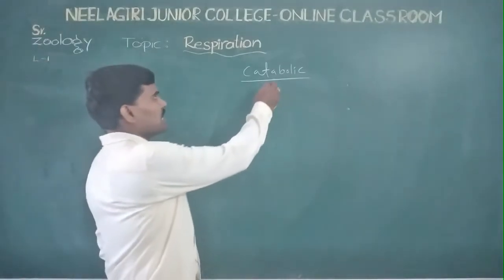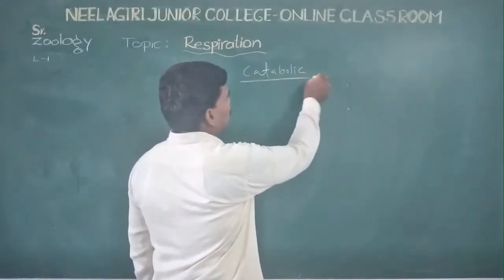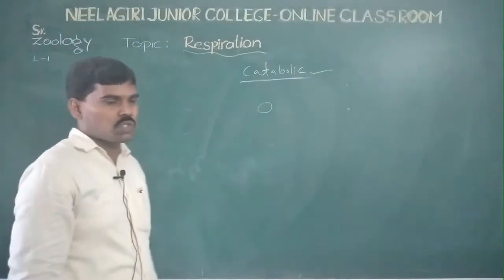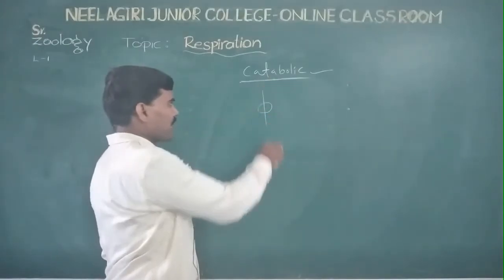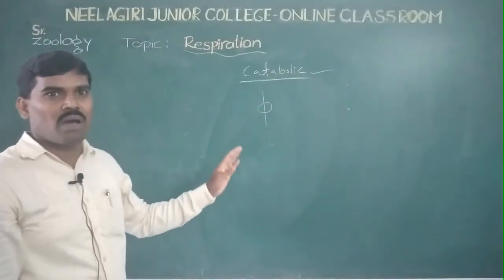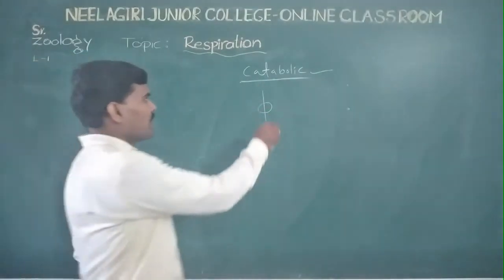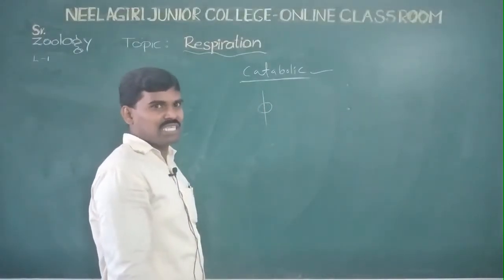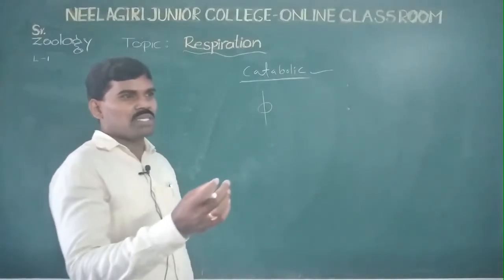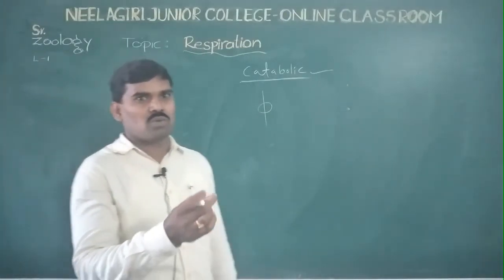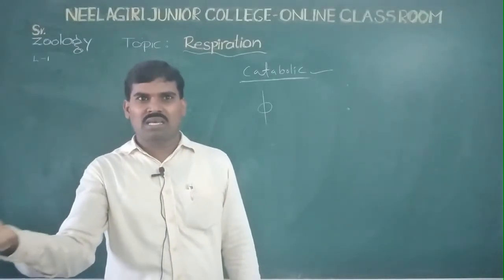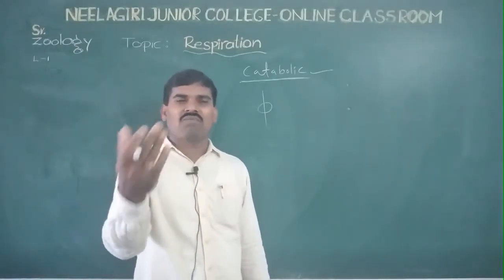First, catabolism. The catabolic process means nutrient molecules break down and energy is released. For example, burning glucose releases energy. Which type of energy?